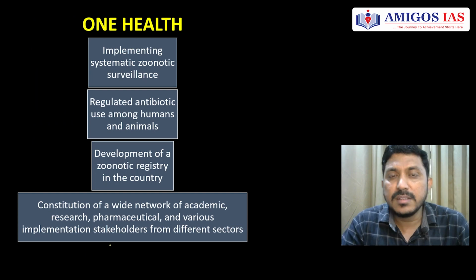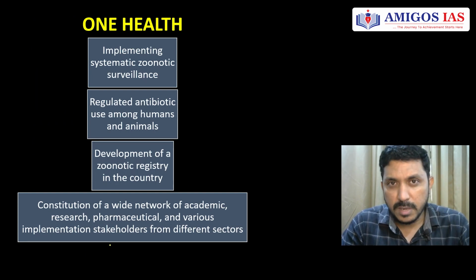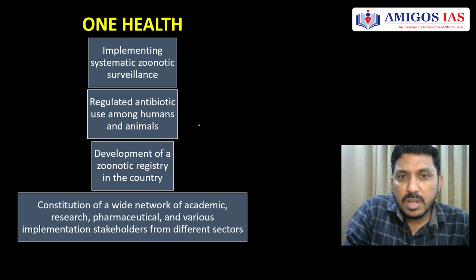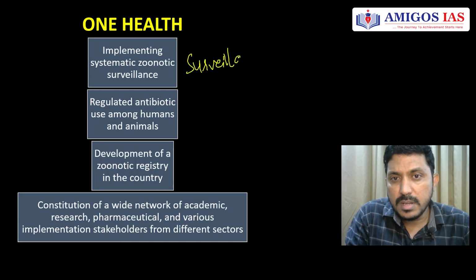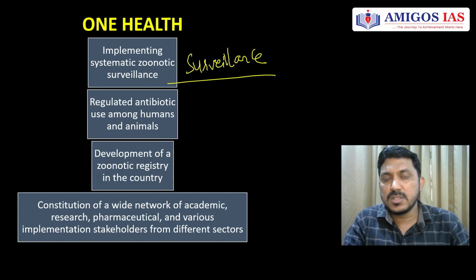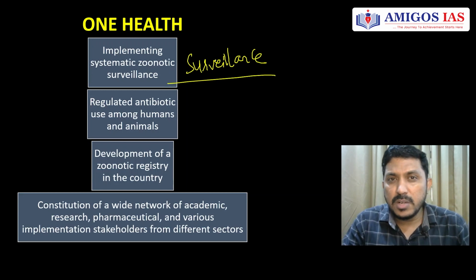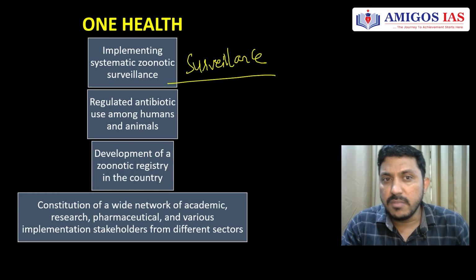So what can be done to tackle this? One Health approach is very important here. We have to increase our surveillance mechanisms so that we will be able to watch what the source of this virus is and how it is going to spread. We need to keep an eye on the transmission and the infection rate of this virus.